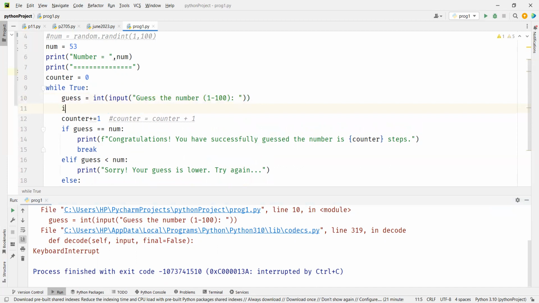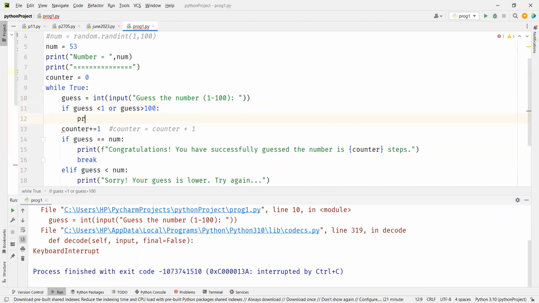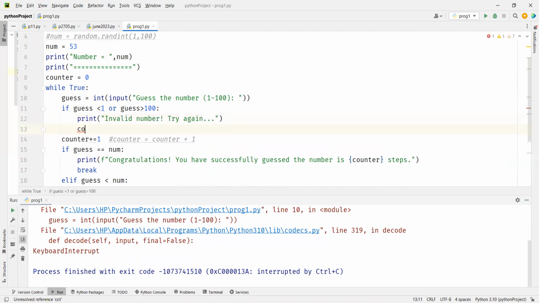I'm going to say if guess is less than 1 or guess is greater than 100, then print "invalid number. Try again." And let's say you don't want the counter to become 1. So what I'll do is say continue, so that what happens?